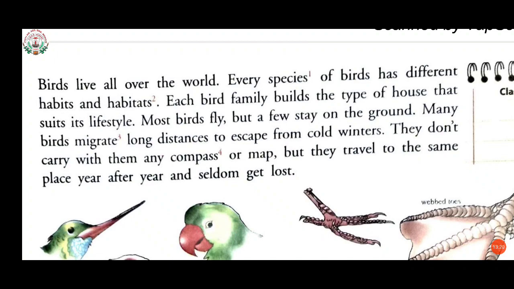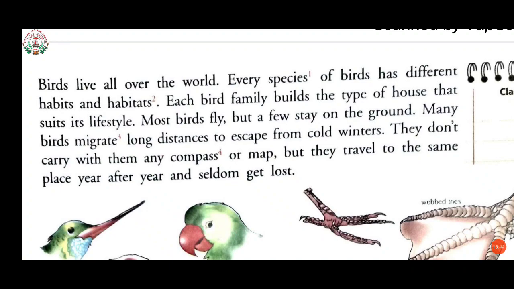Every species means, students, a group of birds, or we can say the family of birds, has different habits and habitats. If one bird eats a kind of insect, other birds survive only by eating grass and so on.